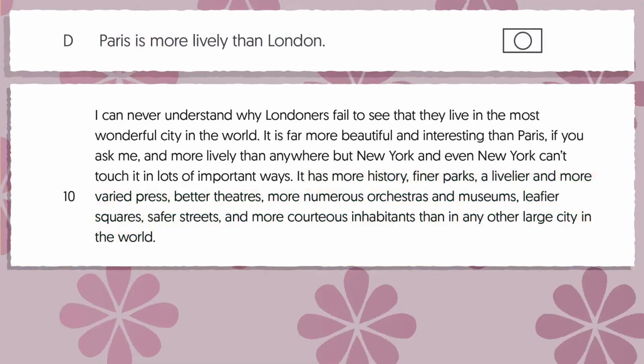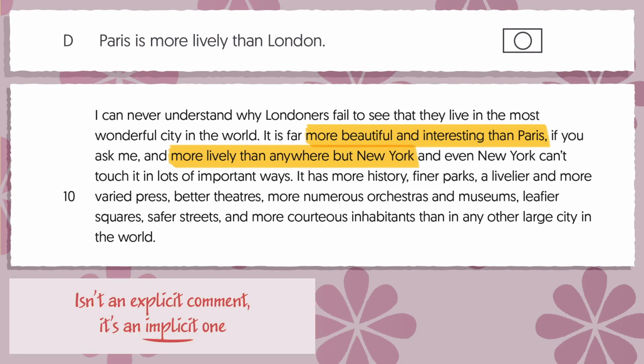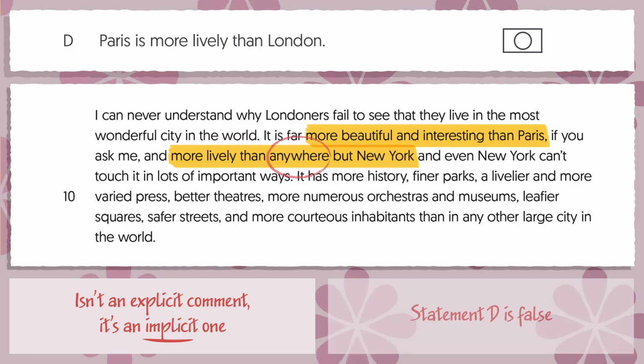Statement D reads, Paris is more lively than London. If we look to the source, in the second paragraph it reads, It is far more beautiful and interesting than Paris, if you ask me, and more lively than anywhere but New York. As you can see, Bryson writes that London is more beautiful and interesting than Paris, and livelier than anywhere but New York. This isn't an explicit comment, it's an implicit one. Paris is contained in the anywhere part, and so statement D is false.